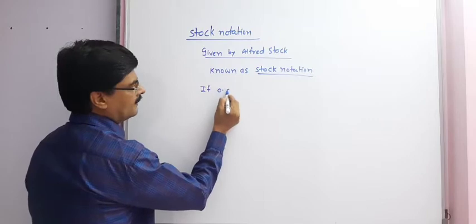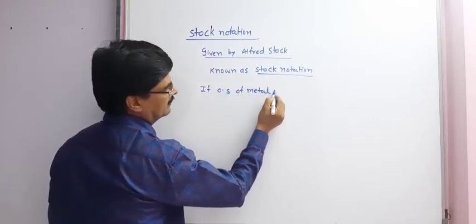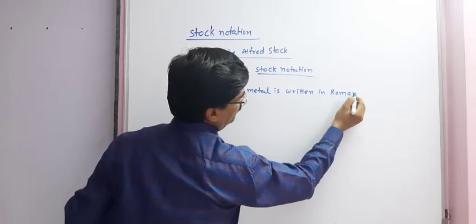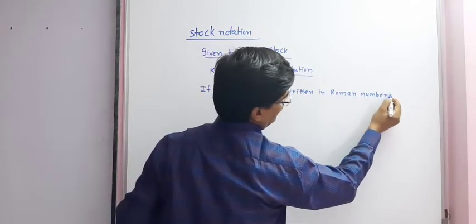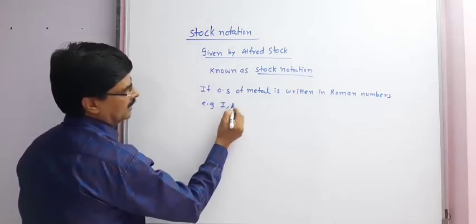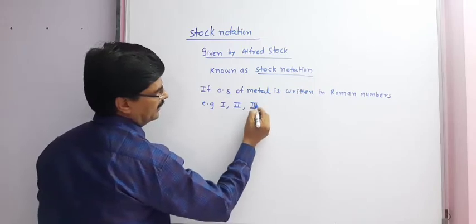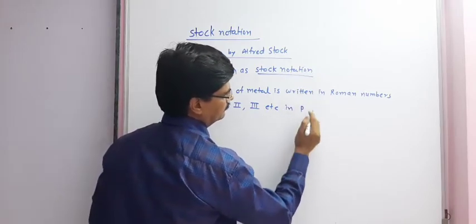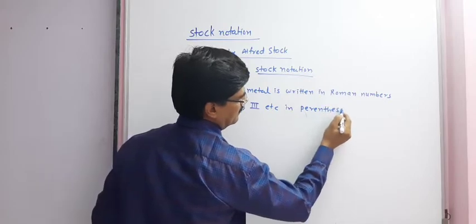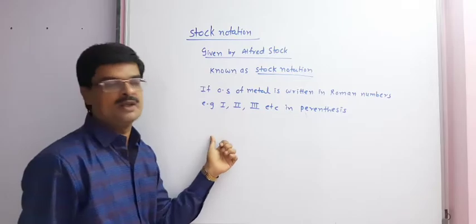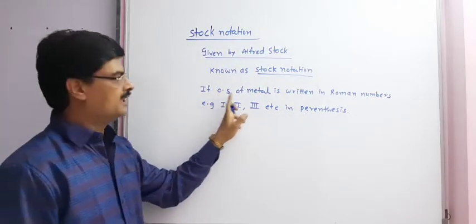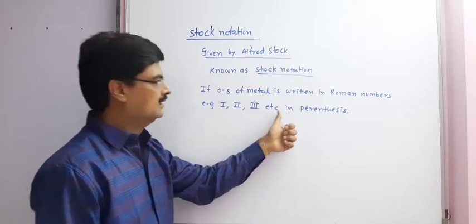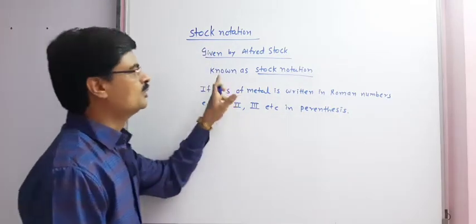If the oxidation state of a metal is written in Roman numbers, for example I, II, III, etc., in parentheses, that is brackets, then it is known as stock notation.